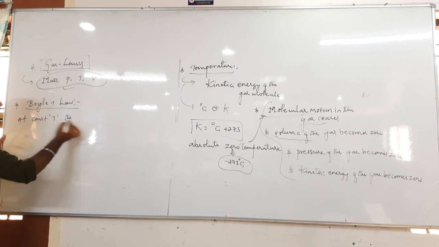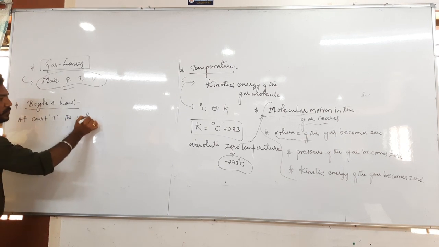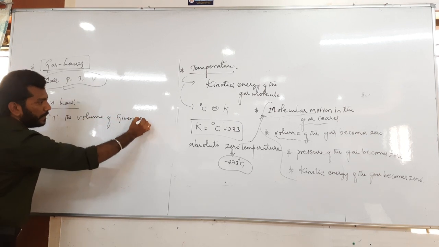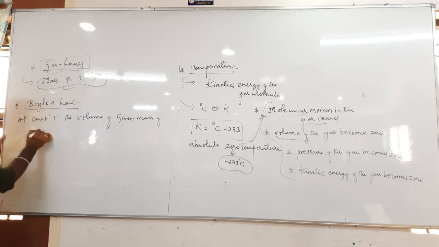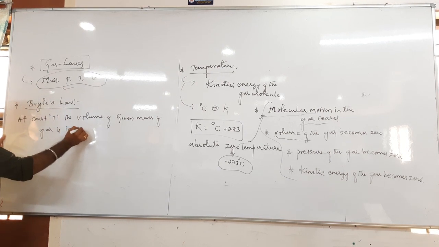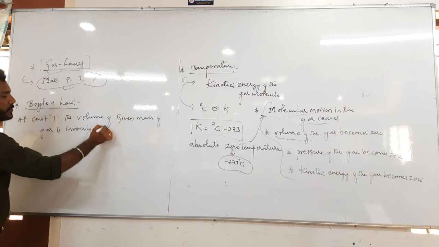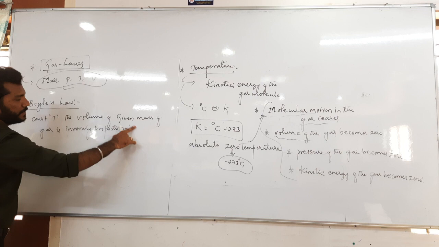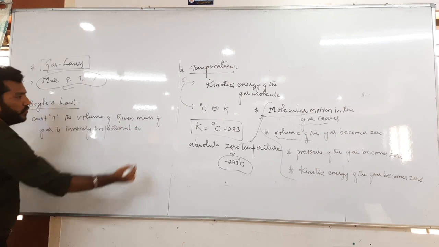So at constant temperature, the volume of the given mass of a gas is inversely proportional to pressure.